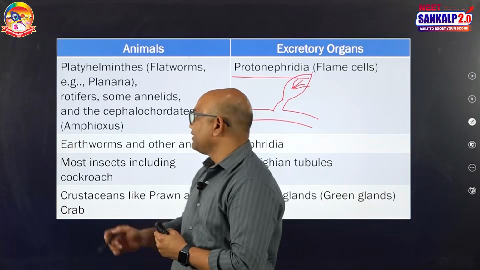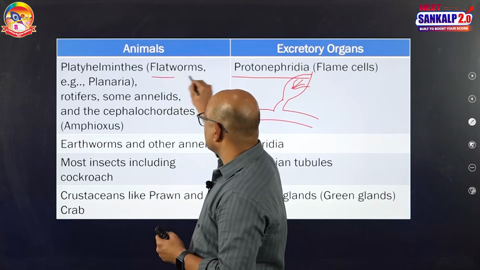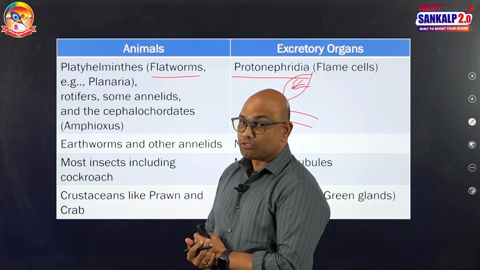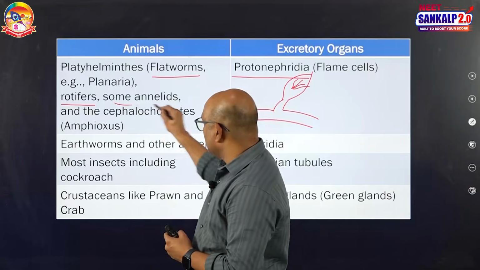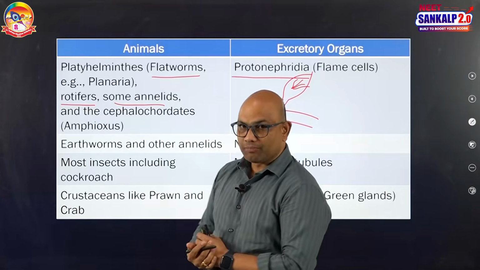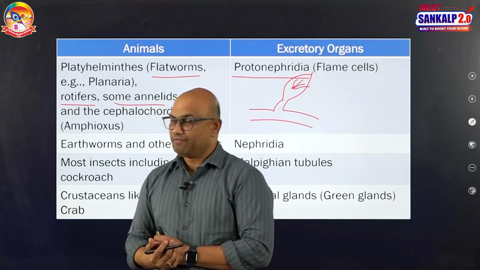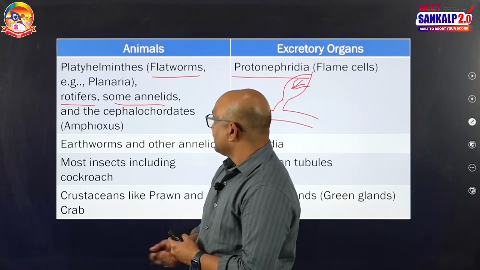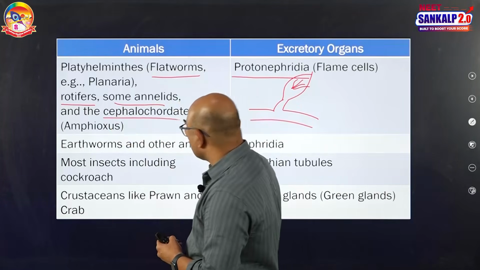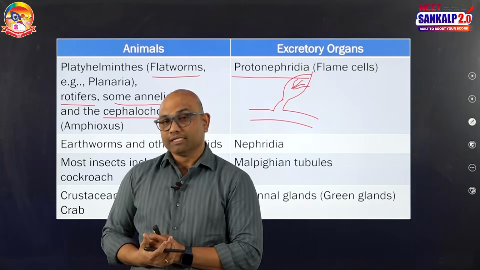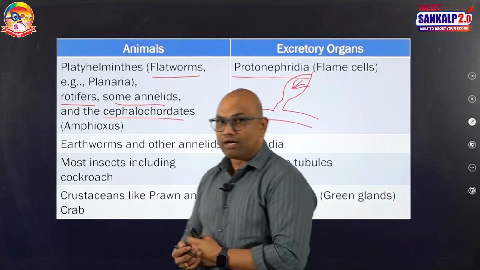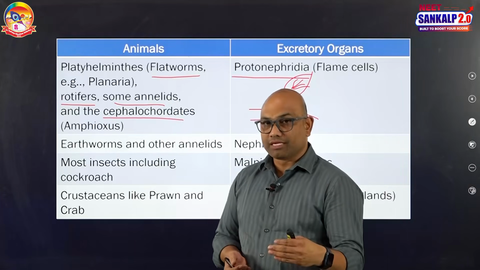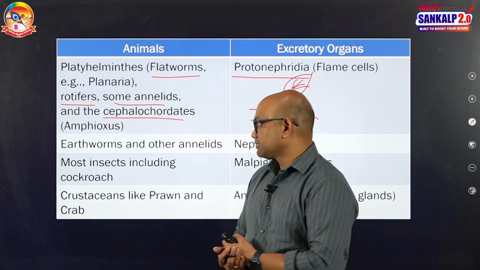Organisms showing protonephridia include planarians, that means flatworms, which belong to the phylum Platyhelminthes, rotifers, some annelids, it is not earthworm, because earthworm, like leech, has nephridia, not protonephridia, and lancelets. Lancelets belong to the subphylum Cephalochordata. The example for that is Amphioxus. They have protonephridia, simple tubular structures, as their excretory organs.